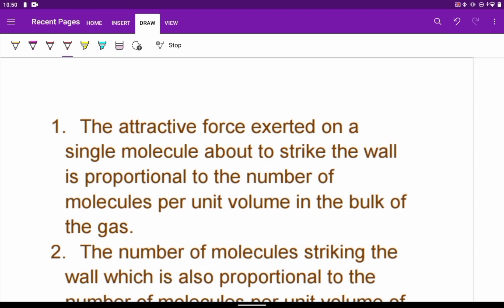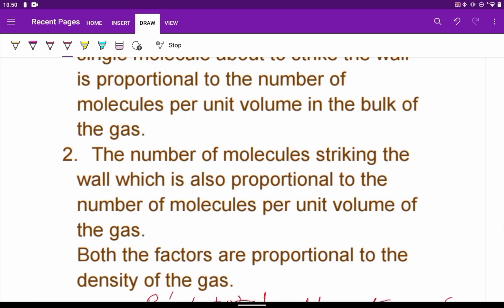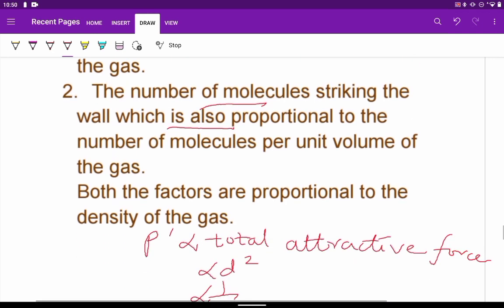So the attractive force also depends upon the total number of molecules per unit volume in the bulk of the gas. The second factor is the number of molecules which are striking the wall. This also depends upon the number of molecules per unit volume. The more molecules there are, the more molecules will strike the wall. So this is also proportional to the density of the gas. When density is high, the number of molecules per unit volume will be high. So the number of molecules which are striking the wall will also be more.